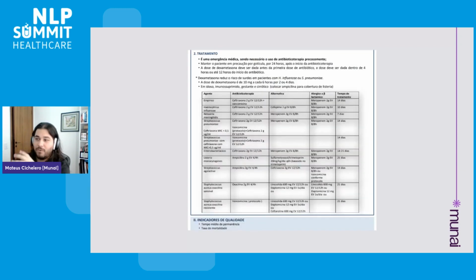And I also have more examples here. The same idea applies in this table, which is an image, by the way. We have different bacteria agents, antimicrobials, antibiotics, some alternatives in case of allergy, for instance, and the length of the treatment suggested in each case.